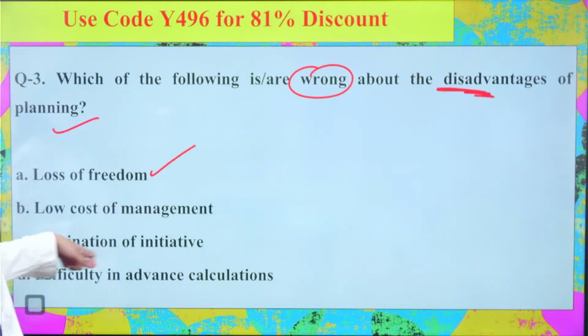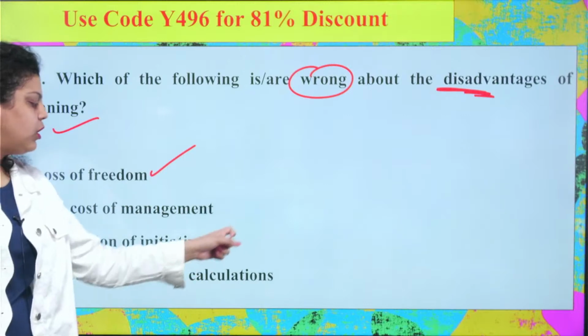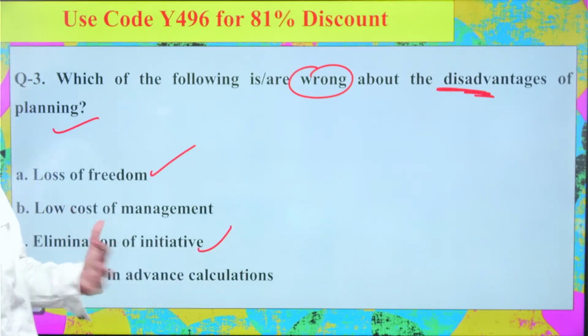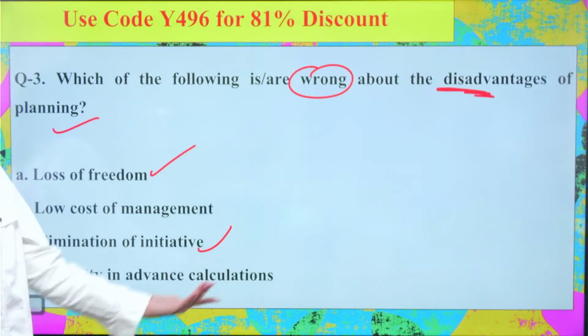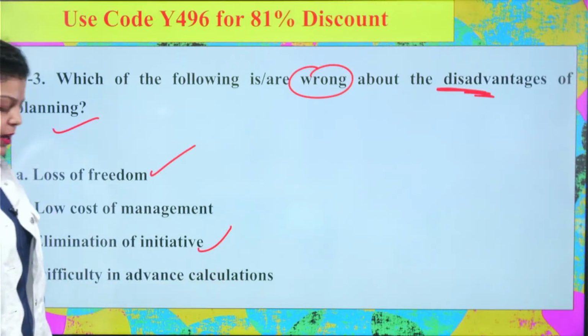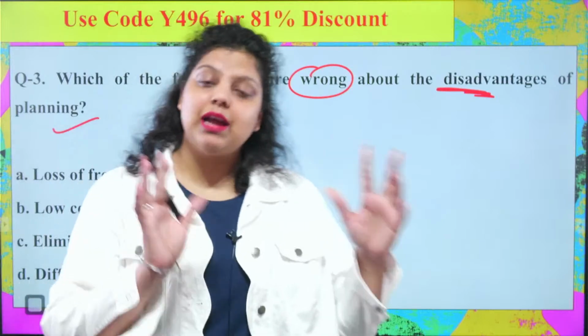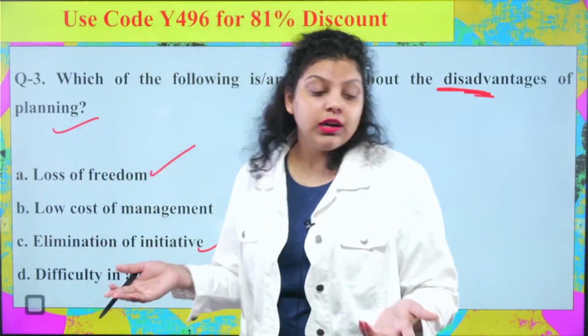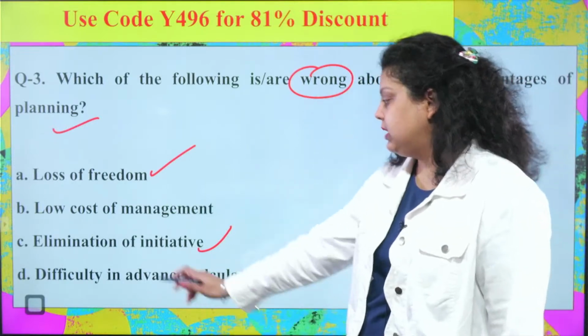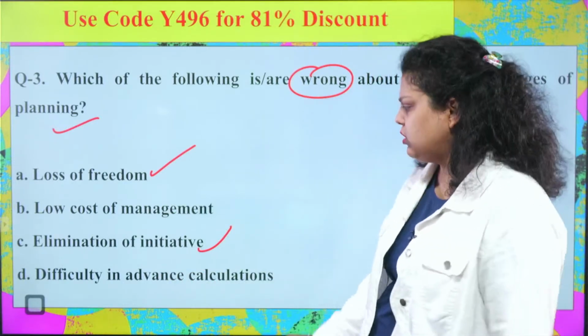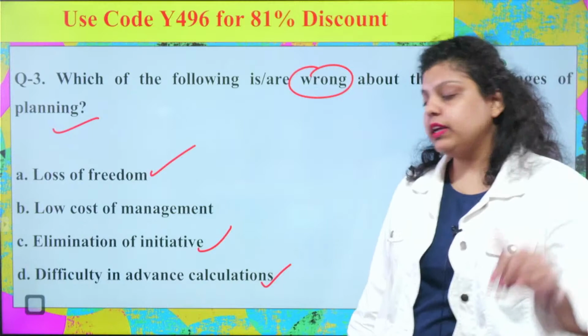Third, elimination of initiative. Obviously you will not be able to initiate any kind of activity, you will not be able to do innovation, because the plan has already been made, so you are not allowed to make changes there. So the elimination of initiative will be there. Difficulty in advanced calculation, that is also true. Which of the following is not true?